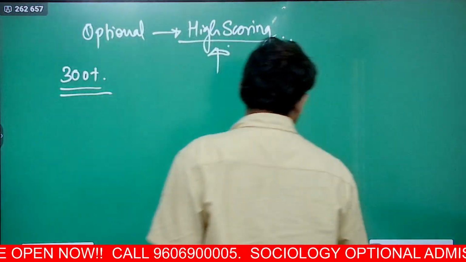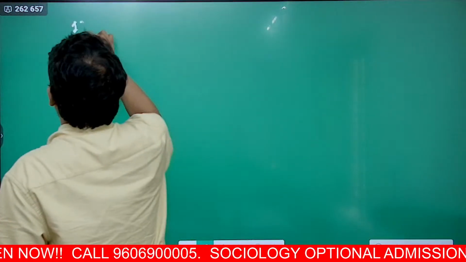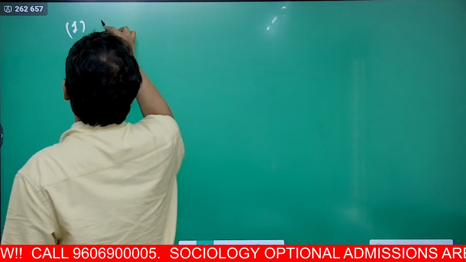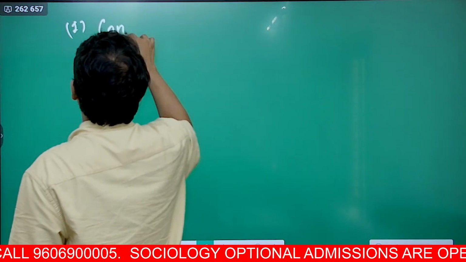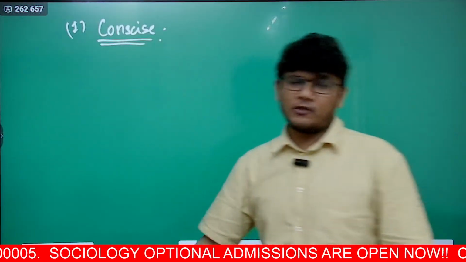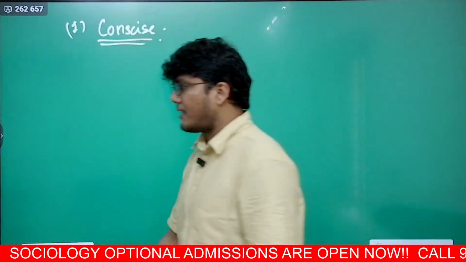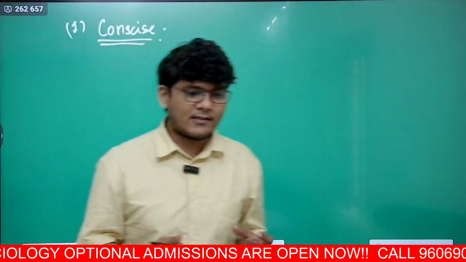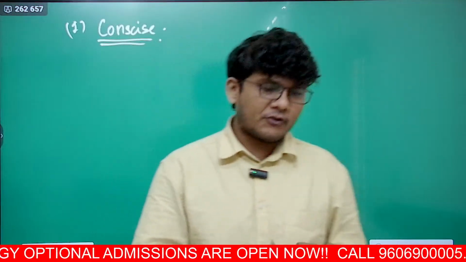Now, how does sociology help you get 300 plus? Point number one, it is very concise. The syllabus of optional sociology is very concise. If I have to explain conciseness, I would tell you with respect to two things.